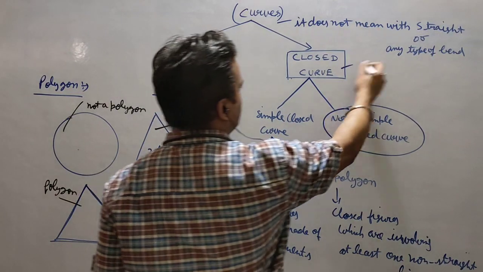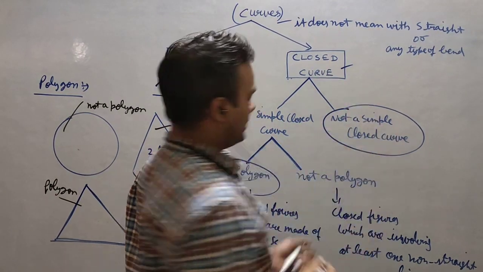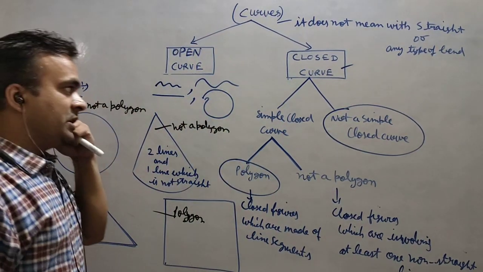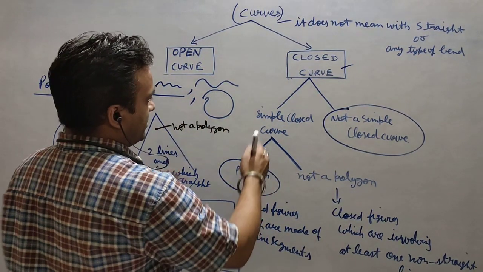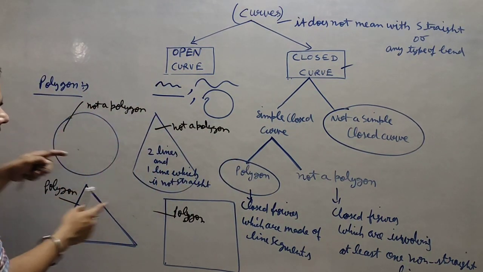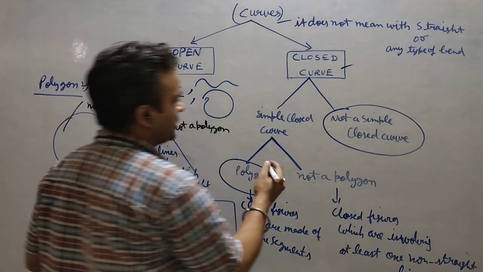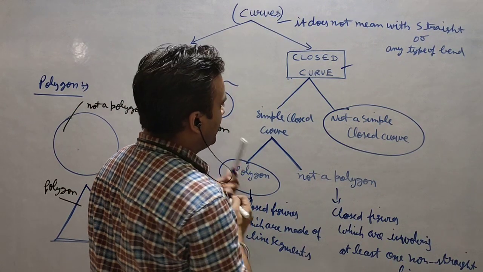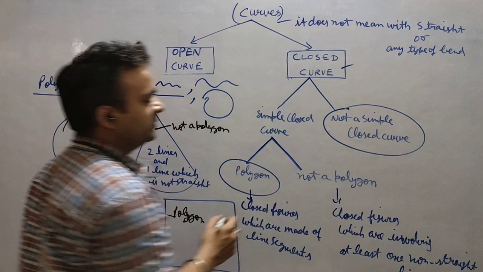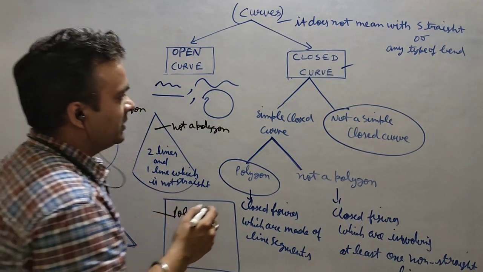Now you can see the closed curve. I have categorized the closed curve in two parts: simple closed curve and not a simple closed curve. A simple closed curve means the curve in which the starting point and ending point are meeting, without intersecting itself.